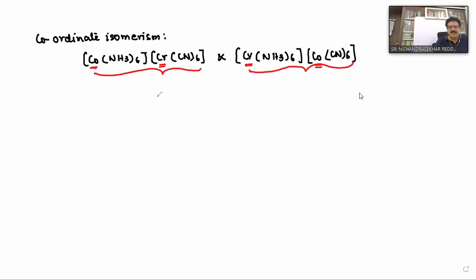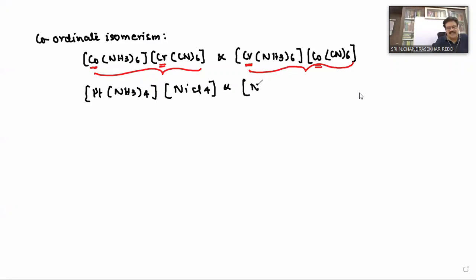Now you can take one more example if you want. Pt(NH3)4 and NiCl4. What is the name? Tetraammineplatinum(II) tetrachloronickelate(II).